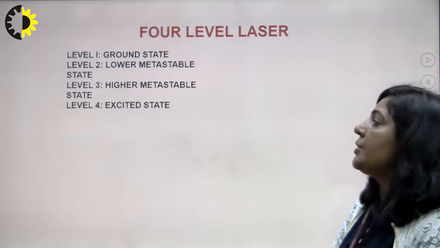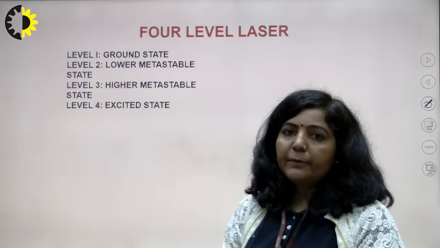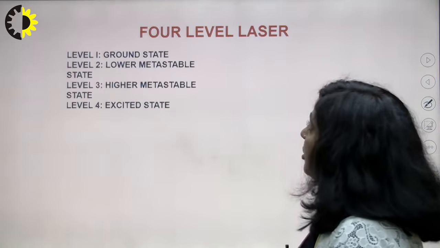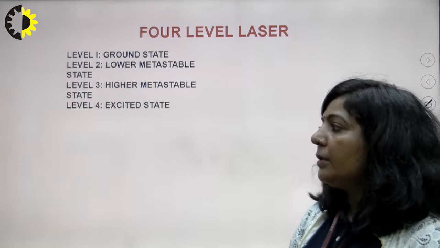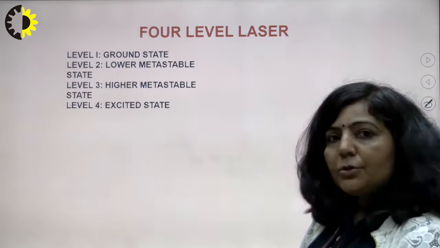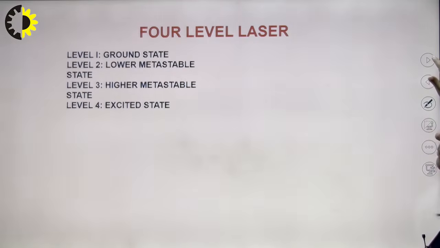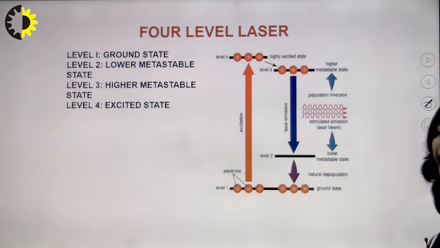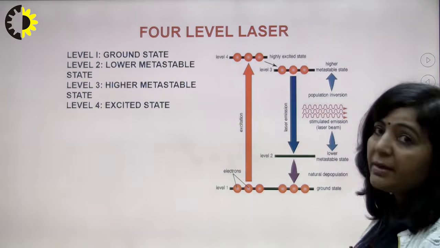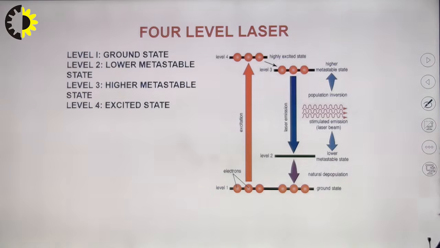And the fourth energy state is an excited state. So these are the 4 states which participate in light amplification in a 4-level laser. So once again, you have the ground state, then a metastable state, then the next metastable state, and then the excited state.